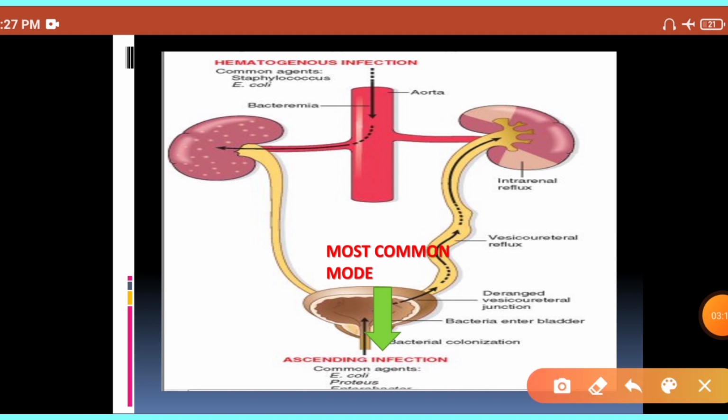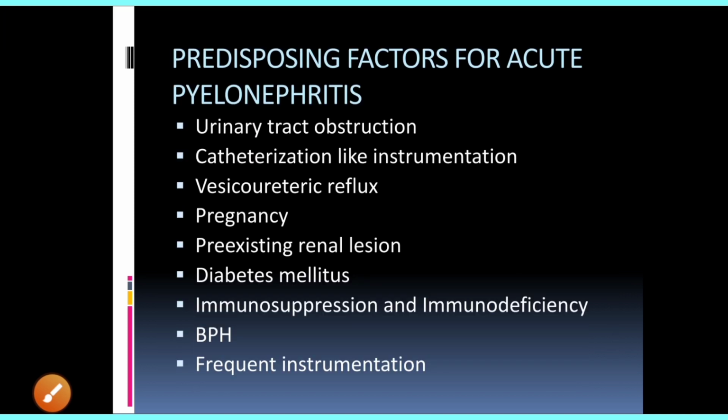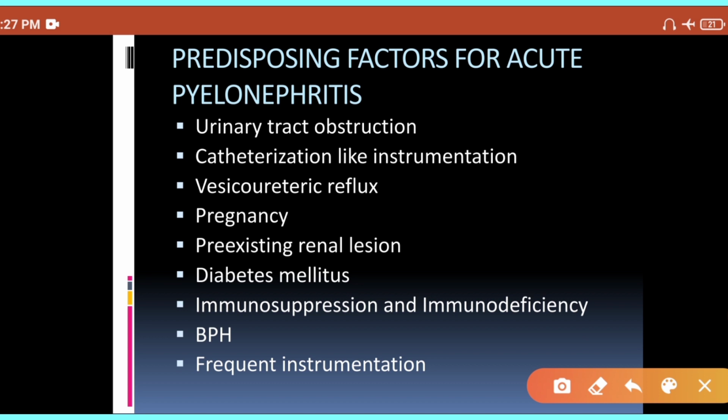So we can say that ascending infection and hematogenous infection are the two pathogenetic mechanisms for development of pyelonephritis. Now as far as the etiopathogenesis of pyelonephritis is concerned, there are certain predisposing risk factors in which you have more chance of developing pyelonephritis, particularly acute pyelonephritis.